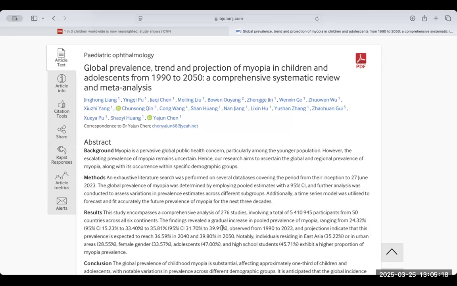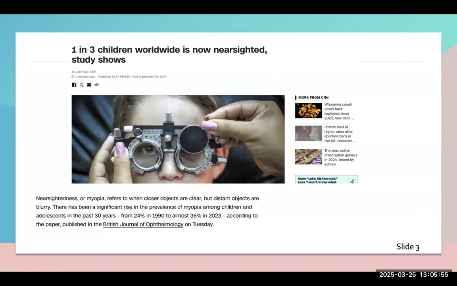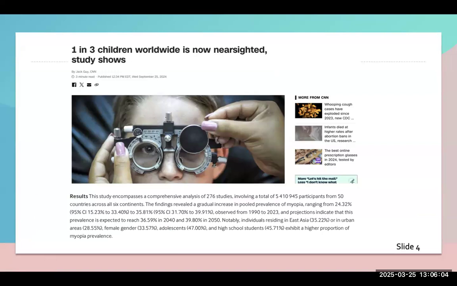This is more statistical data, but that's not usually published in the news article. They usually refer it, for people who are interested, they usually refer you to the actual statistical article. Let's go back to the PowerPoint. So on the next slide, I just summarize what we did. We went to this British Journal of Ophthalmology. We clicked on that and we looked at this paragraph and we found the confidence interval, just like what we've been doing in class.